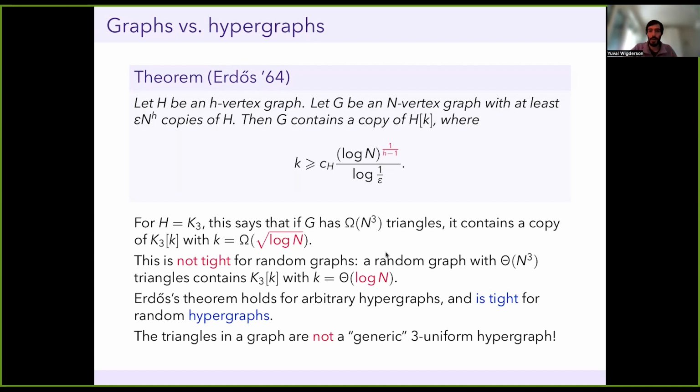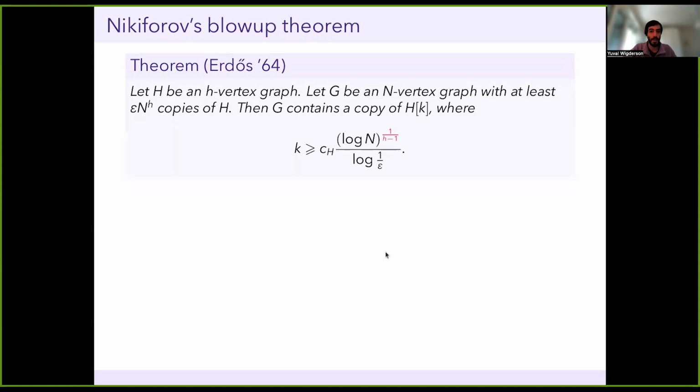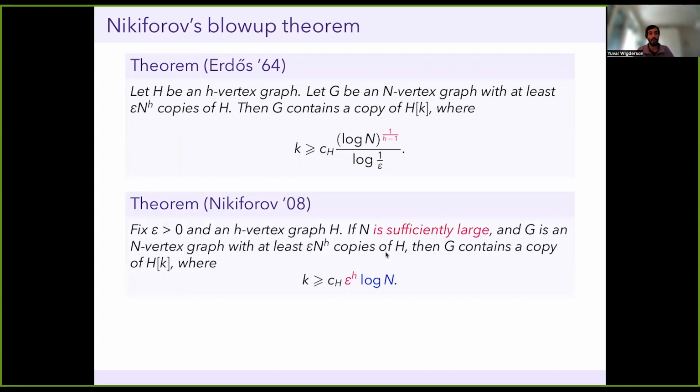So I think it's natural to ask whether we can do better if we're really dealing with graphs. So again, this is the theorem that we saw before. And it turns out that we can do better. So this is a very important result of Nikiforov from 15 years ago. And what Nikiforov says is, again, if I have a graph which has epsilon n to the h copies of H, as before, then I do contain a blowup of H of logarithmic size. So k is at least something times log n.